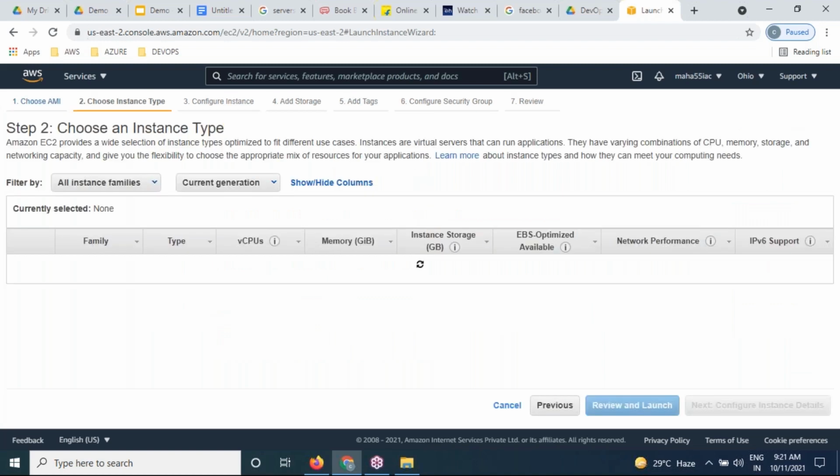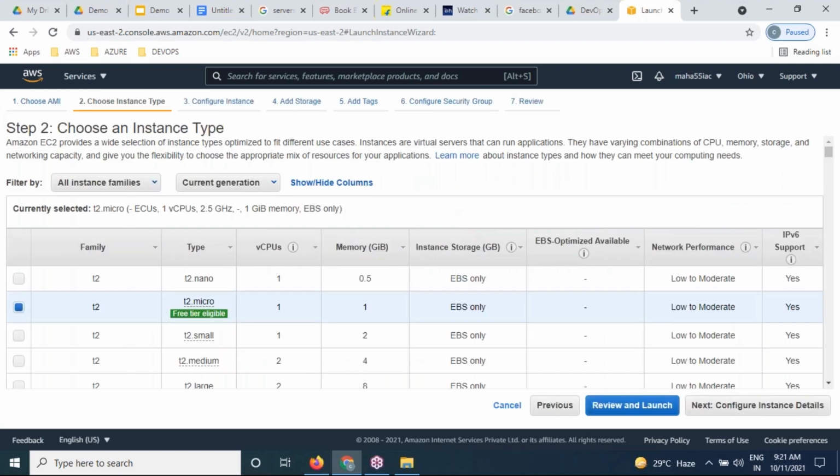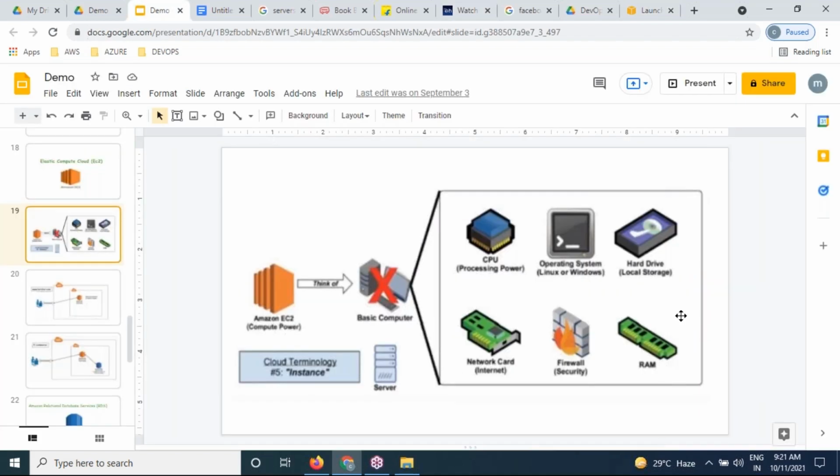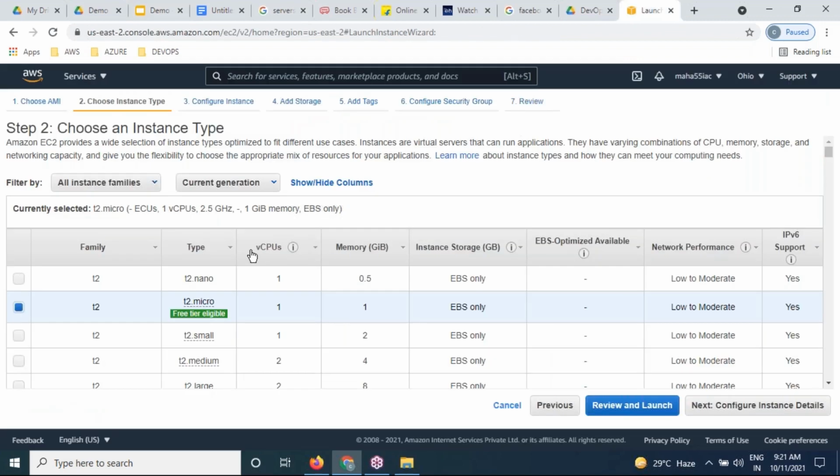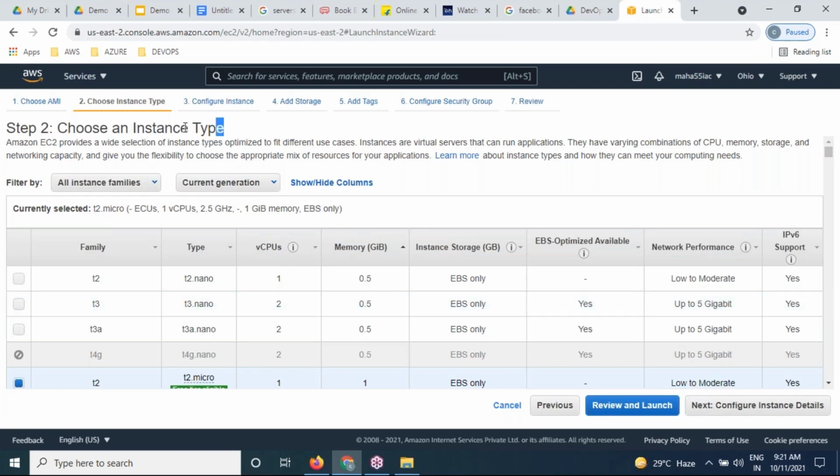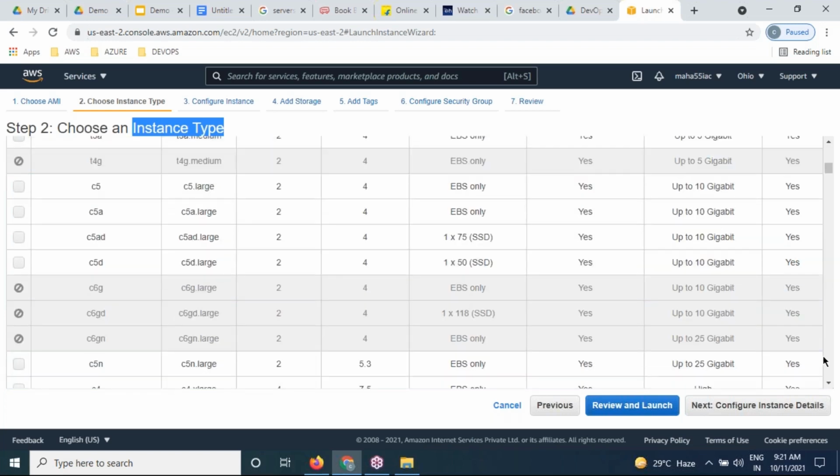Launch means creation. I'm going to be creating a server. So I'm going to be choosing the Ubuntu Linux operating system. Then I'm going to be choosing CPU and RAM. The CPU and RAM here we call the instance type. The combination of these two we call the instance type. And what instance type am I going to be using, please?